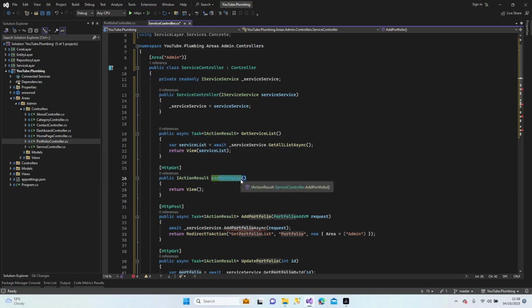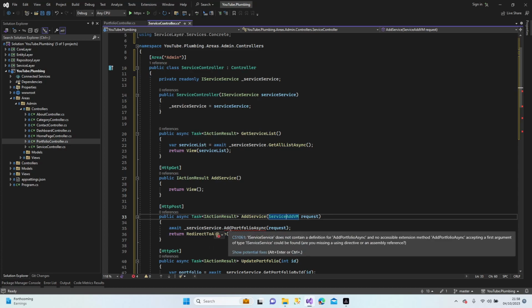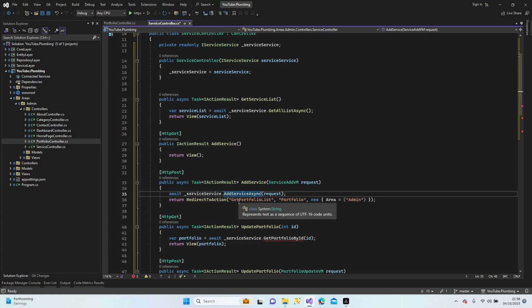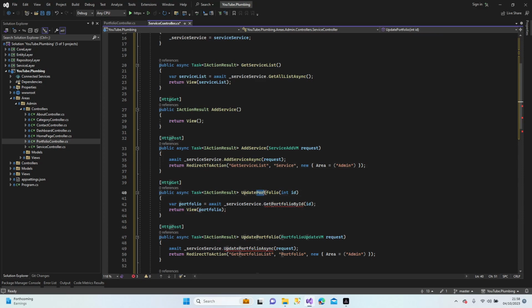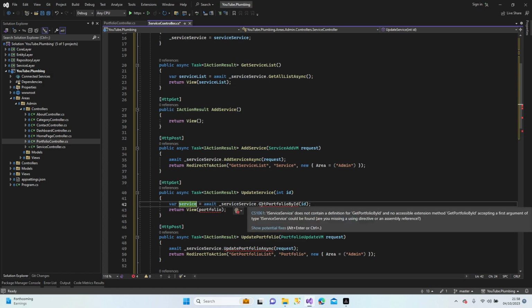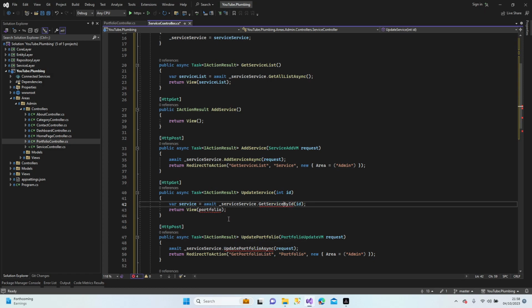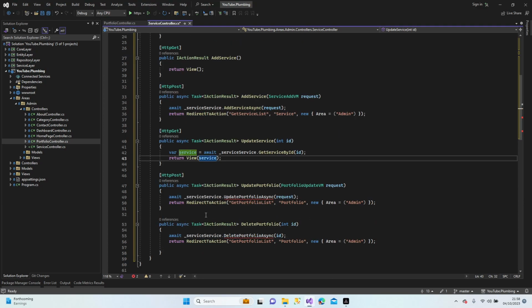Add service. Add service. Add view model. Add service async. Get service list. Service and admin area. Update service and get service by ID, again service, portfolio from service. Update.